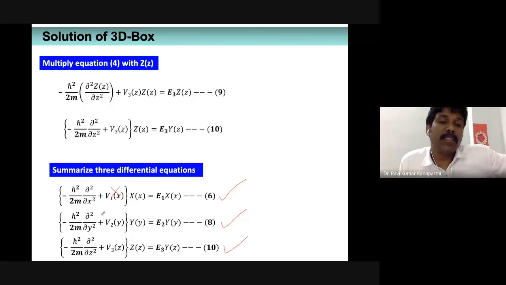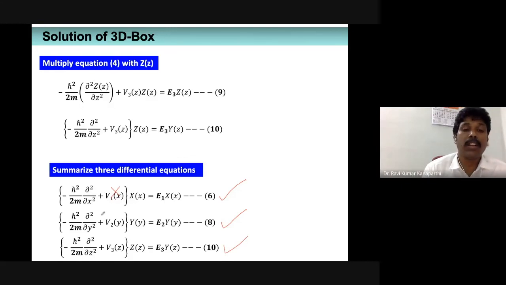To find X of x, you can have different solutions. As I told you in the previous class, exponential functions are going to be solutions. Similarly, sine functions and cosine functions are going to be solutions of this second order homogeneous differential equation.